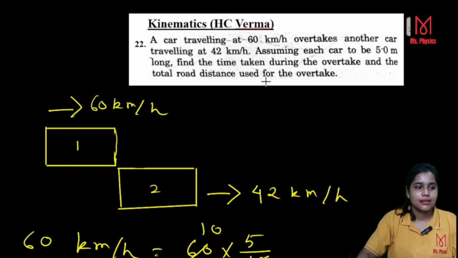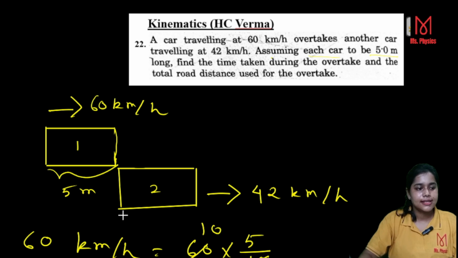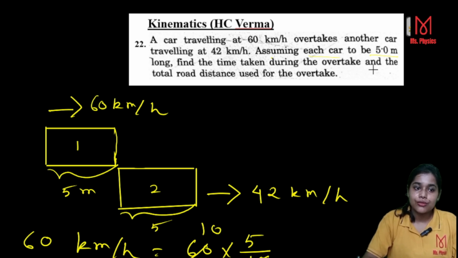Now what is asked? Assuming each car to be 5 meter. That means this is 5 meter and this is another 5 meter. Find the time taken during the overtake and the total road distance. Okay, first we will find the time taken during the overtake.